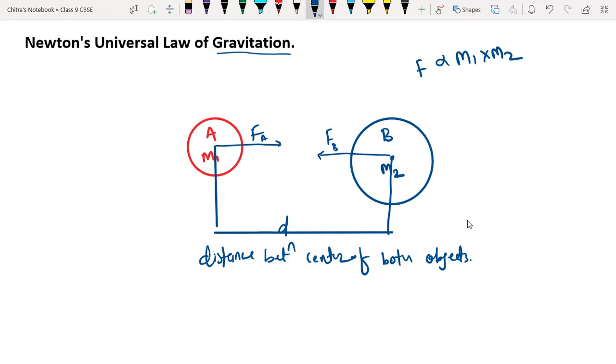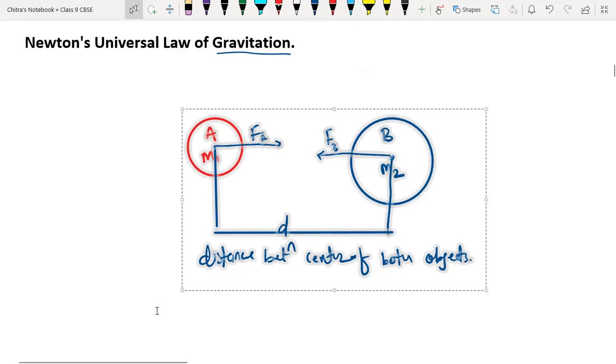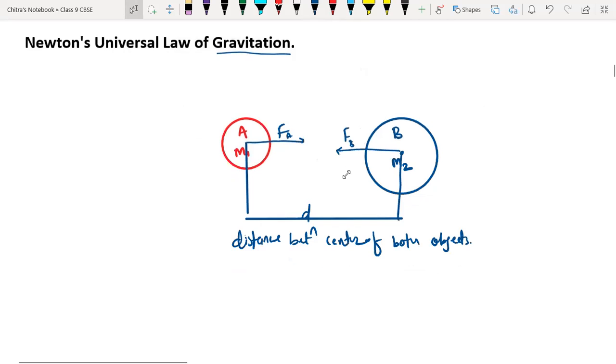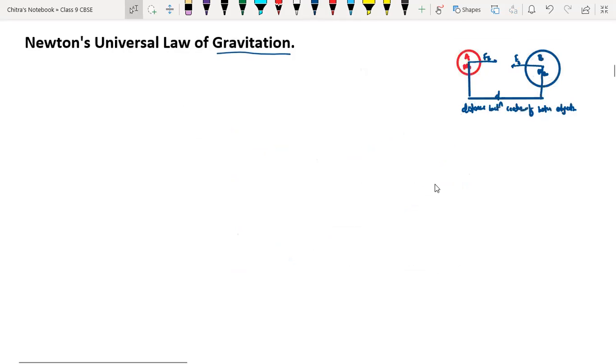First we have to write the statement, then accordingly we will derive the mathematical formula for that. So let me write the statement first, beta.